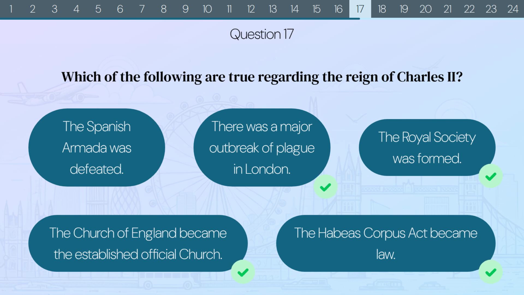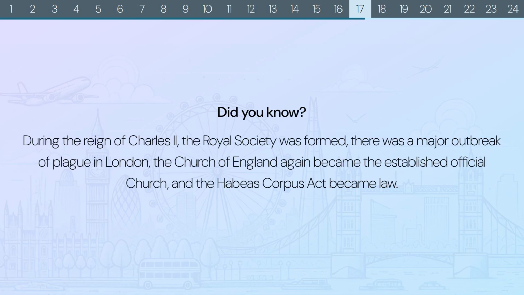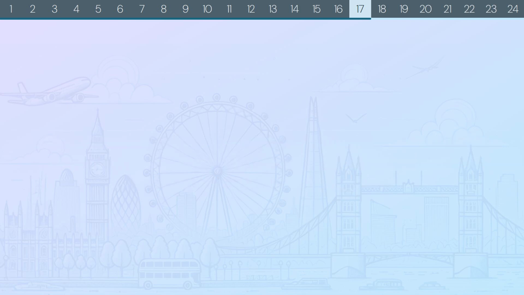The correct answers are: there was a major outbreak of plague in London. The Royal Society was formed. The Church of England became the established official church. And the Habeas Corpus Act became law. Did you know? During the reign of Charles II, the Royal Society was formed, there was a major outbreak of plague in London, the Church of England again became the established official church, and the Habeas Corpus Act became law.